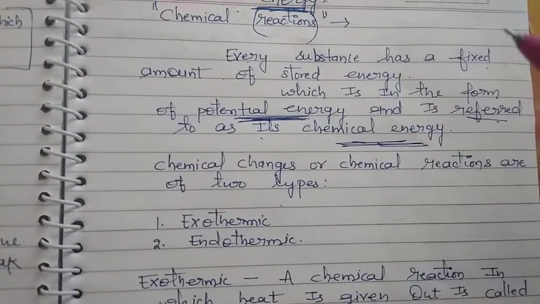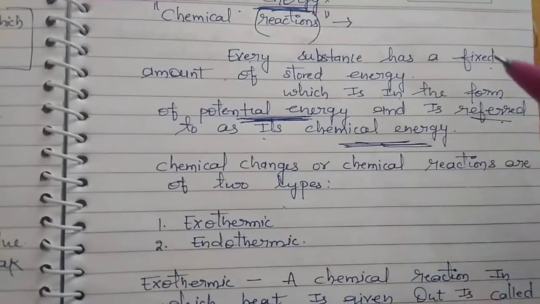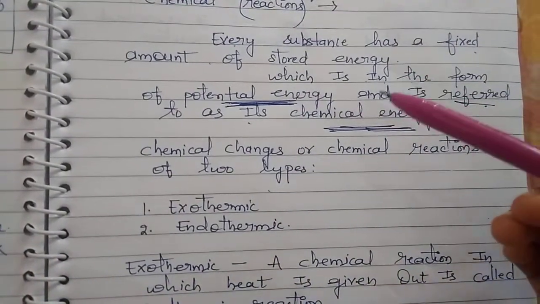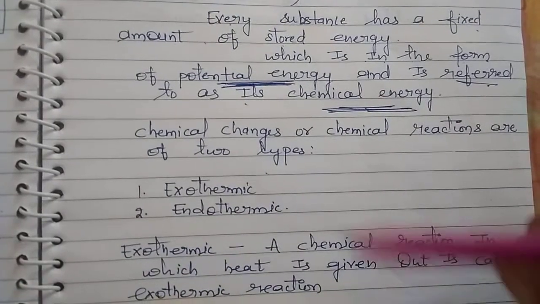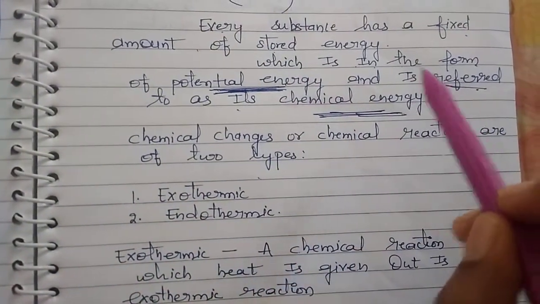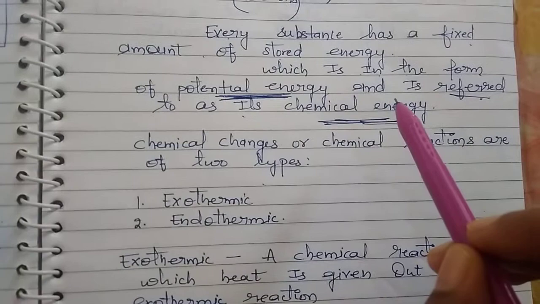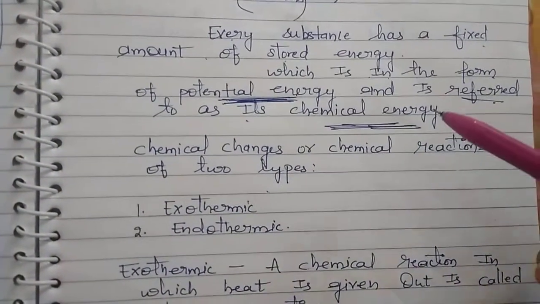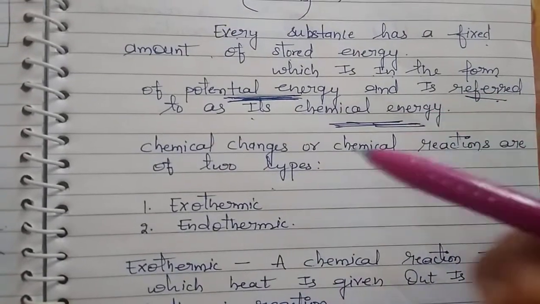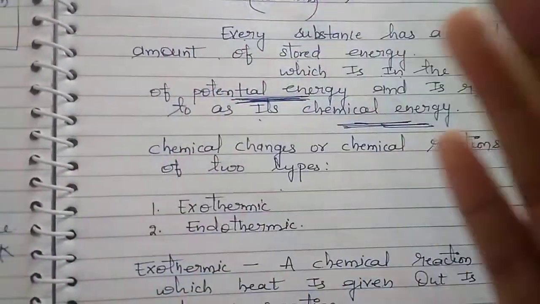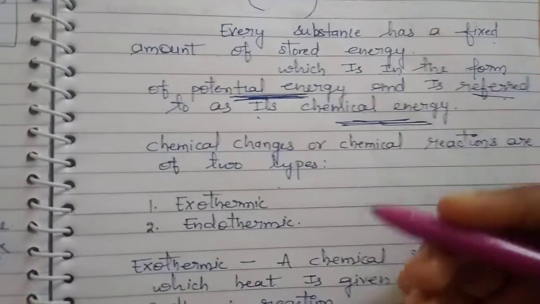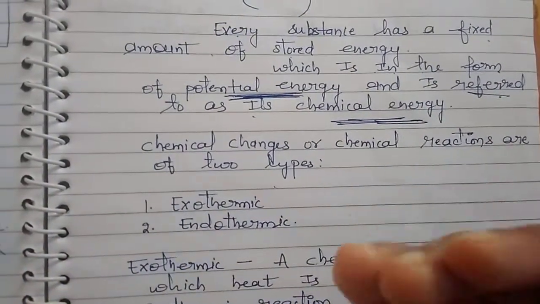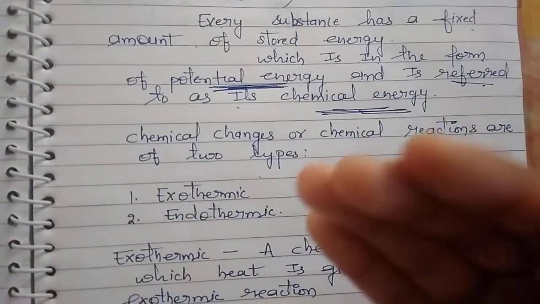In every chemical change or chemical reaction, change in energy is involved. There is a difference between the chemical energy of reactants and the products. This energy can be in the form of heat, light, sound, and electricity.